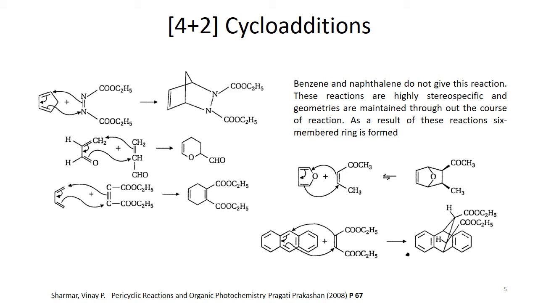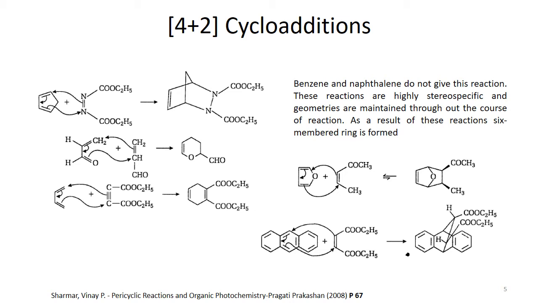If we go to the second example, here we have another dienophile, and that dienophile again has an electron withdrawing group, that is the formyl group attached here. Here we have this CH2 and CH, and then the formyl group attached. It means that it is acrylaldehyde. In this case they react together and we get a 6-membered ring again. This is a heterocycle formation basically.